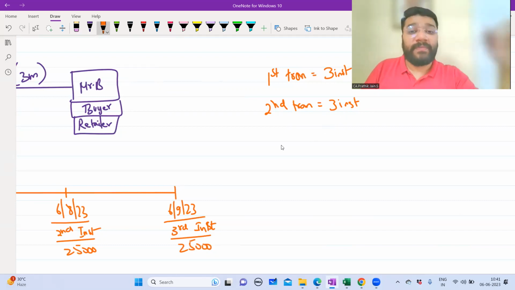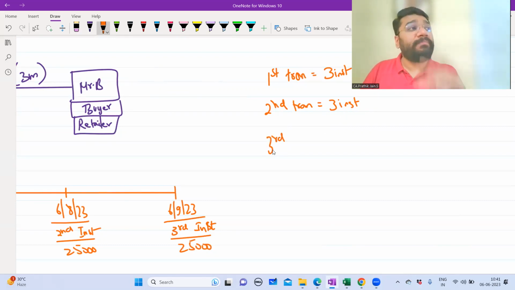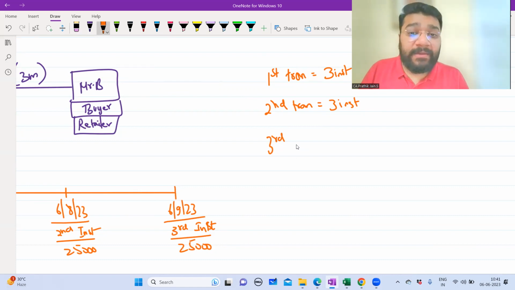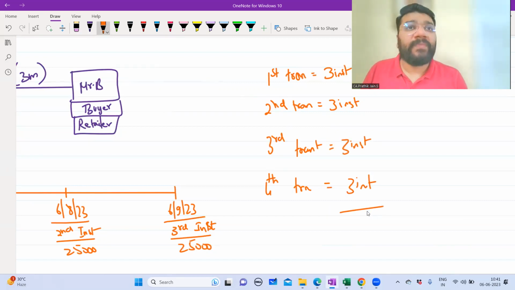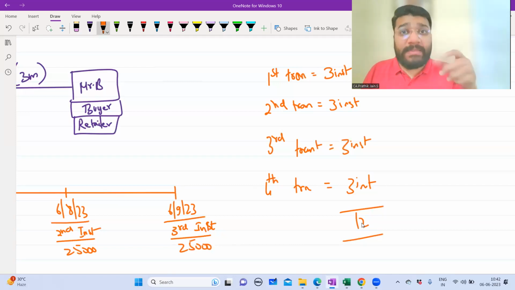After 1 month, a third transaction, where B is coming and buying again from the seller A. Again, 3 installments. After 1 week, a fourth transaction, again 3 installments. Totally, how many installments? 12 times he has to make the payment. 12 times B has to make the payment, within a span of 2 months. The transactions happened within a span of 2 months, and within the agreed period he has to make the payment 12 times.